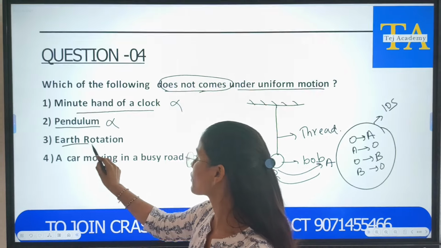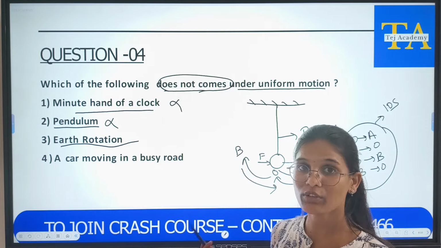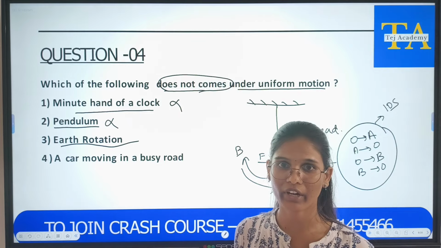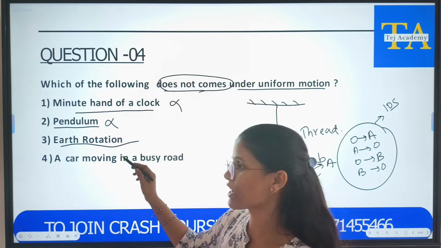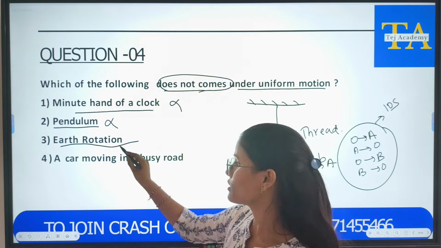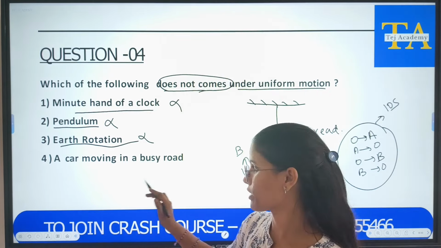Next, earth rotation. You all know that the earth rotates on its own axis, right? The time taken is 24 hours. One day it will take. It won't change, like today 1 day, next day 1 day and 1 hour. It won't change. So this also comes under uniform motion, so this is not our option.